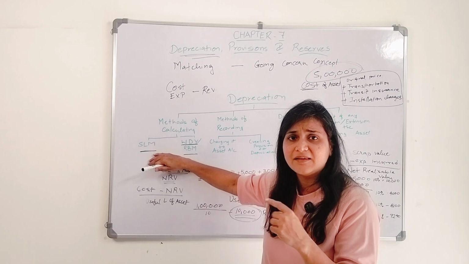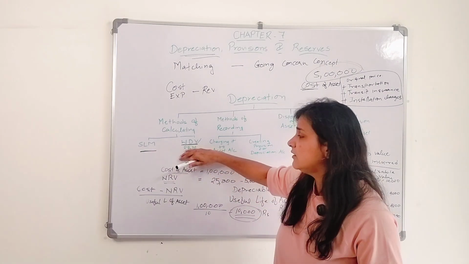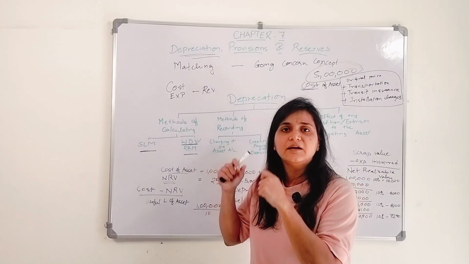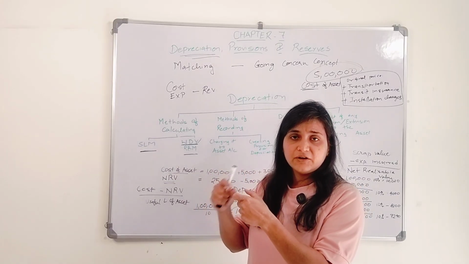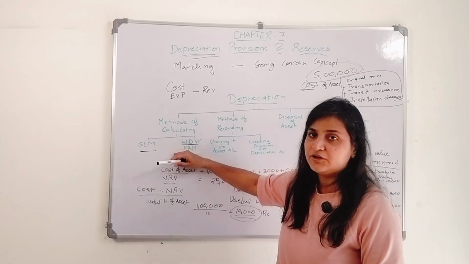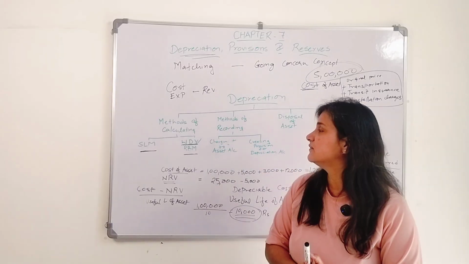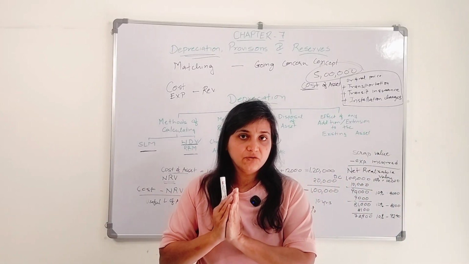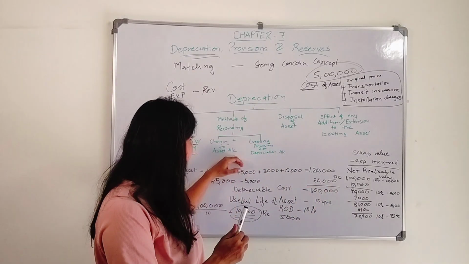So the first part, I think, was very easy: two methods, SLM and WDV. Why SLM? Because the rate of depreciation is the same every year. Why written down value method? Because on the written down amount, on the basis of the rate of depreciation, we are calculating the amount of depreciation, or reducing balance method.